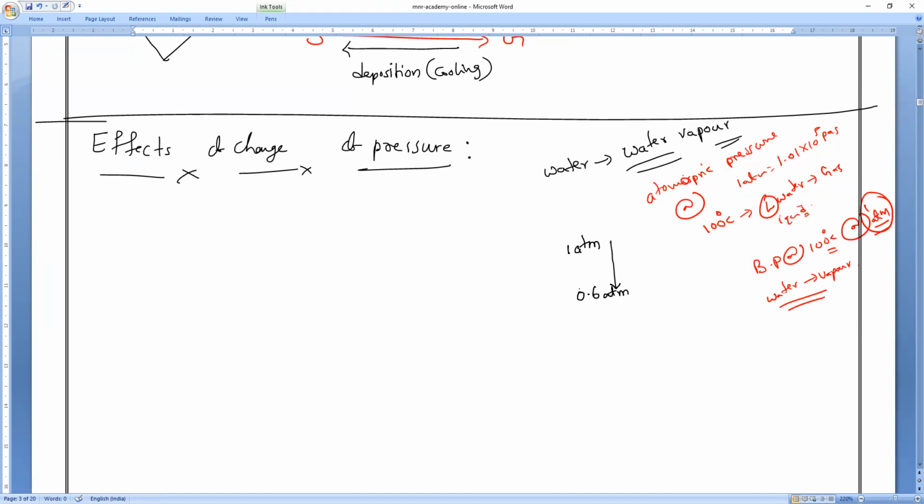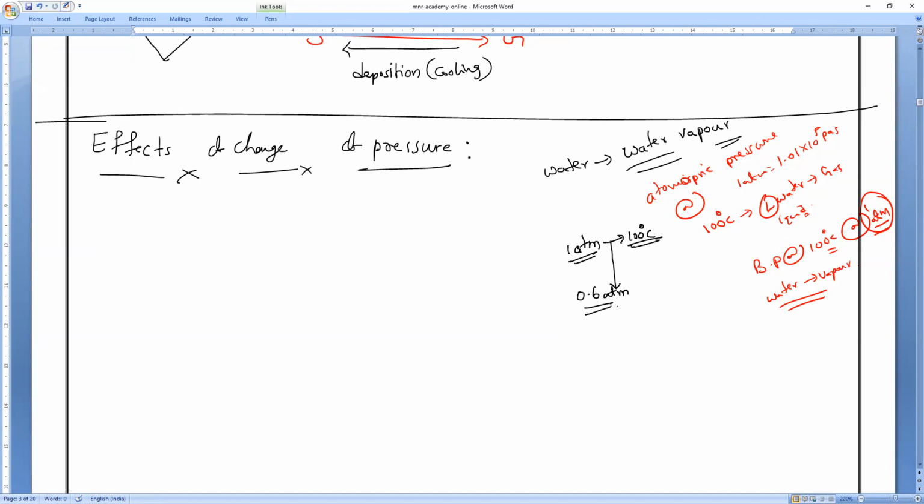How much did I reduce the pressure? 1 atm became 0.6 atm, so 0.4 atm. At 1 atm, water needs how much temperature to produce the gas? 100 degrees Celsius.